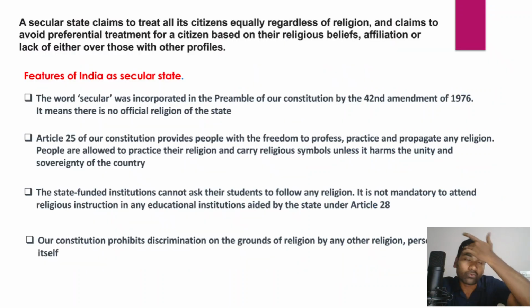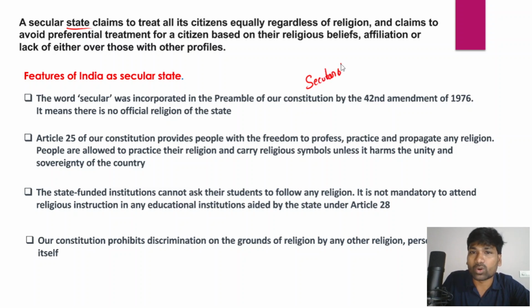And when we write this answer, first and foremost you need to define secularism. We'll try to understand the definition of a secular state or secularism. Now secularism is a term which has Western origin, right?